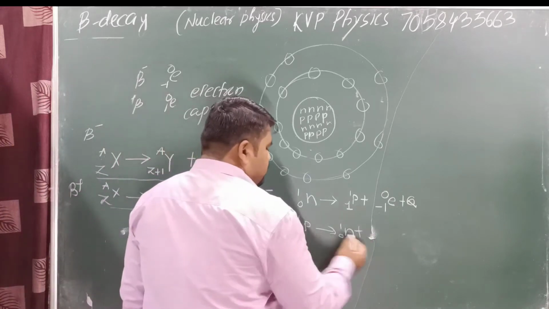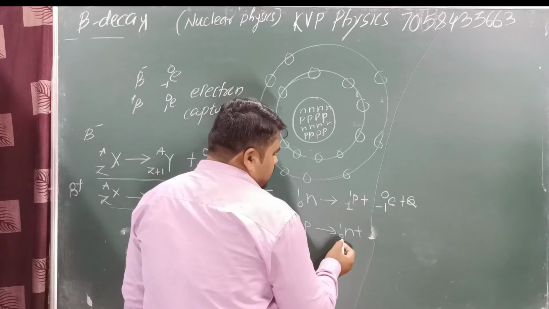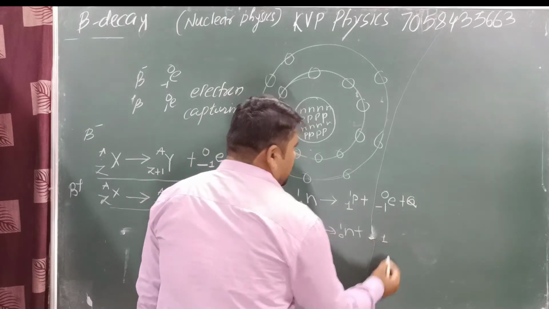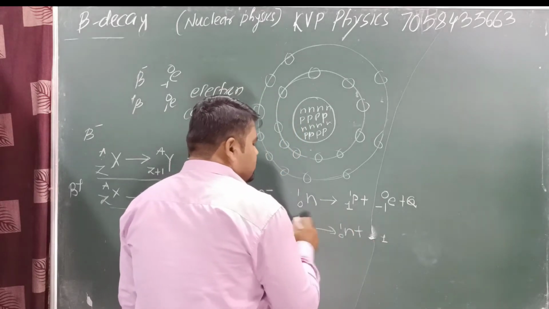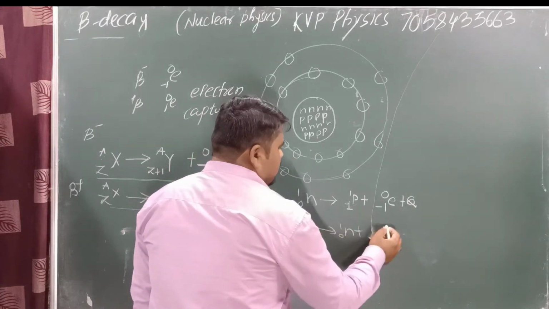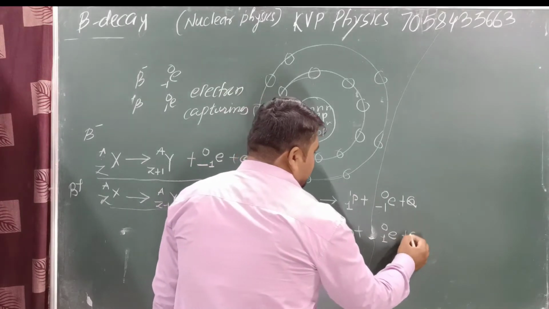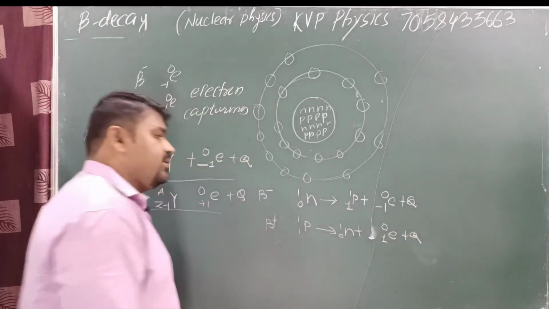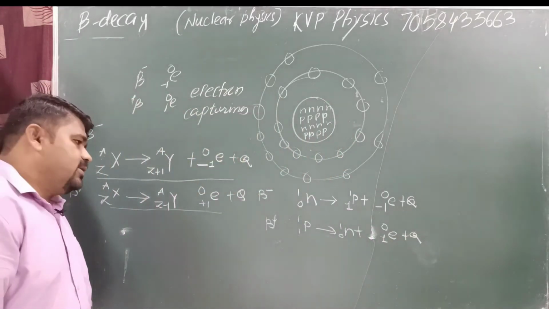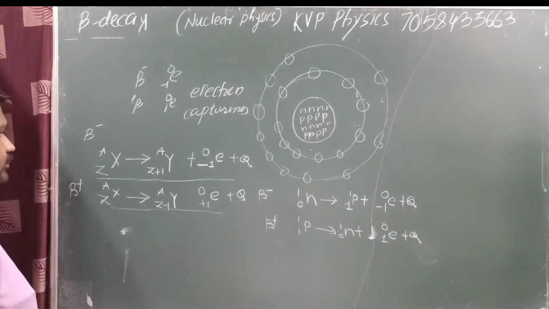Plus, we need to conserve this quantity. Here it is 1, here it is 0, so here we need to add 1. Here mass is conserved, then here we can take 0. This particle is known as a positron, with Q amount of energy emitted in this case.